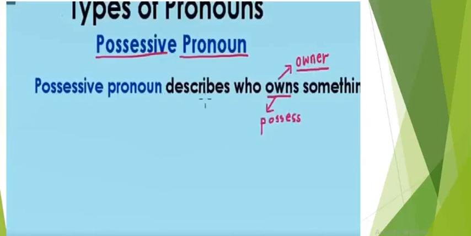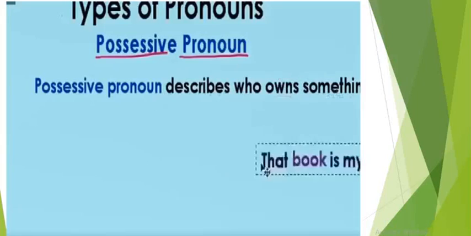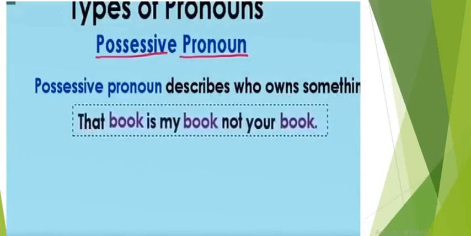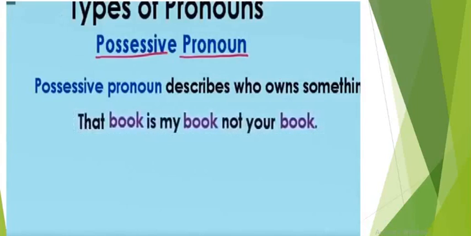So possessive pronouns indicate the belonging of something. Whose object belongs to whom, that is described by the possessive pronouns. Let's see how a possessive pronoun helps us in constructing a suitable sentence. Let's read this sentence. That book is my book, not your book. It means that that book is my book, not your book.